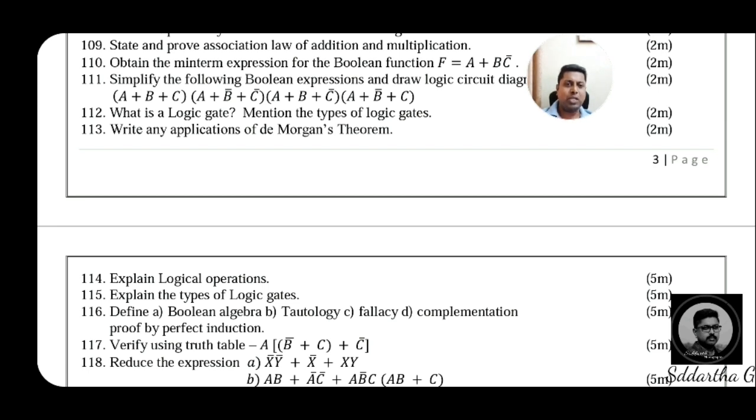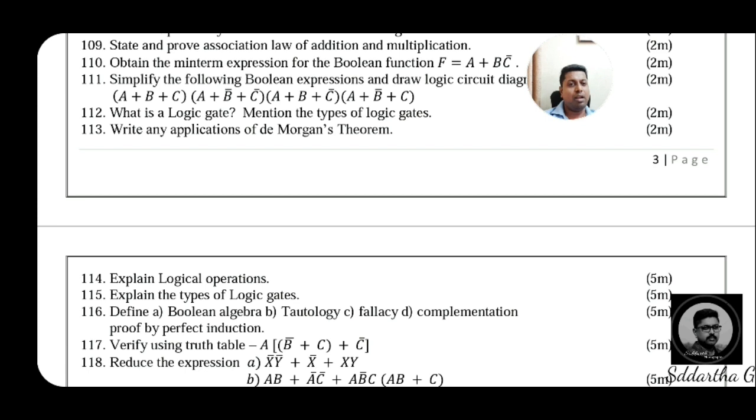Then after the principle of duality, in this chapter again a 5 marks question, that is De Morgan's theorem. We discussed De Morgan's 1 and 2, and how to solve De Morgan's theorem by the induction method, truth table method or algebraic method. Usually, as we saw in previous question papers, De Morgan's theorem is given for the algebraic method only. So that is a very important part of this chapter. Then after De Morgan's theorem, applications of De Morgan's theorem, a 2 marks question.